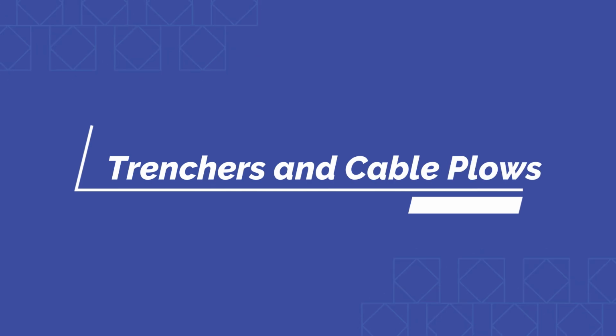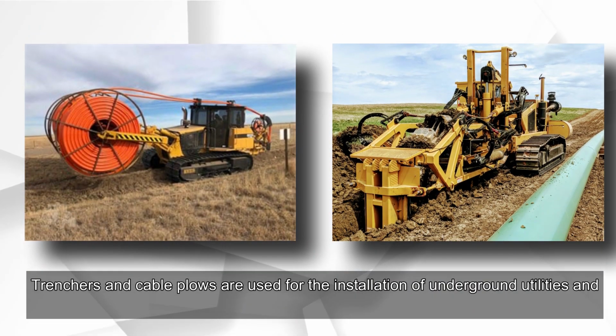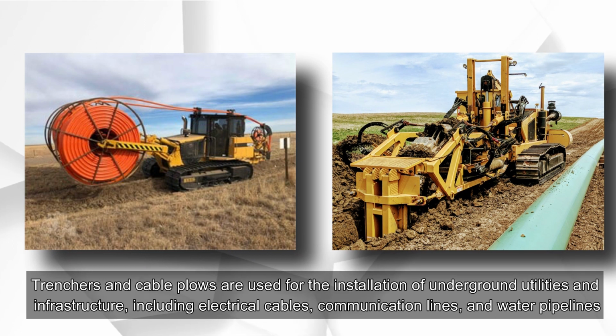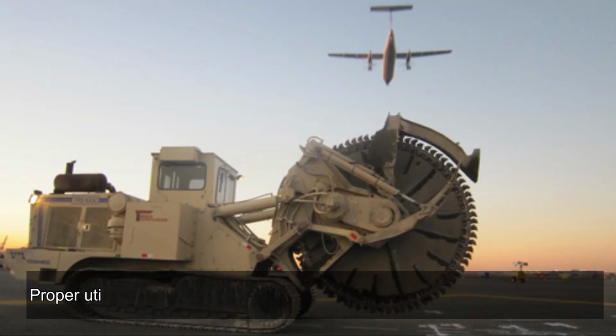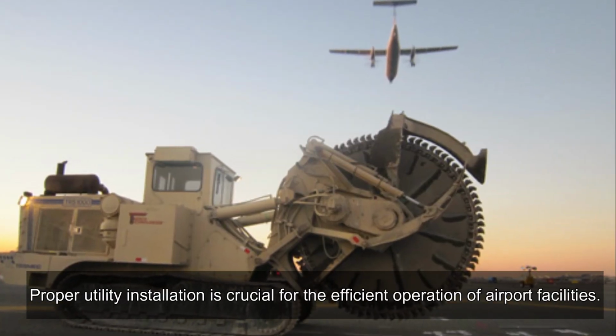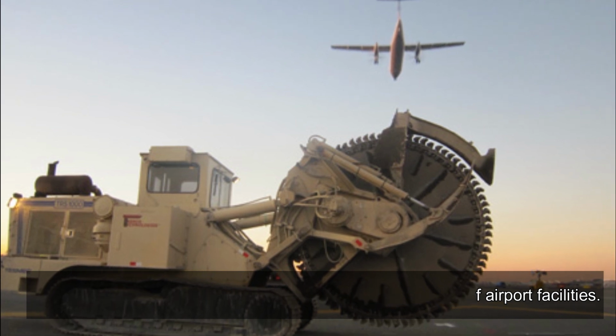Trenchers and cable plows. Trenchers and cable plows are used for the installation of underground utilities and infrastructure, including electrical cables, communication lines, and water pipelines. Proper utility installation is crucial for the efficient operation of airport facilities.